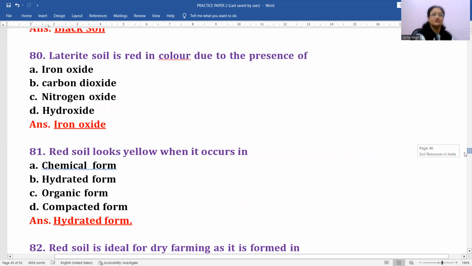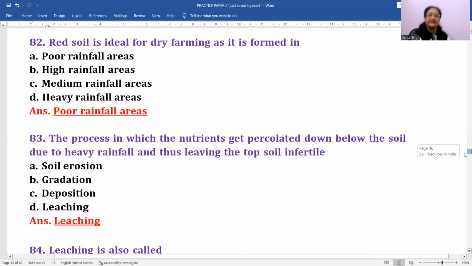Again, then laterite soil is red in color due to the presence of iron oxide. Correct. So option will be A. Then red soil looks yellow. This is again an important question. When does this soil looks yellow? It is found yellowish color when it occurs in hydrated form. Okay, then it is yellowish color. Red soil is ideal for dry farming as it is formed in poor rainfall areas.